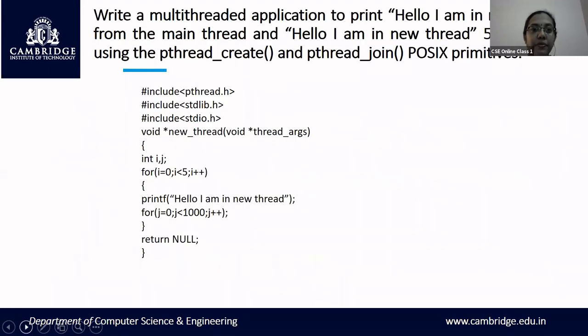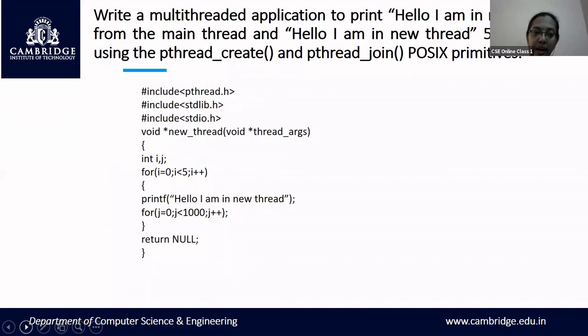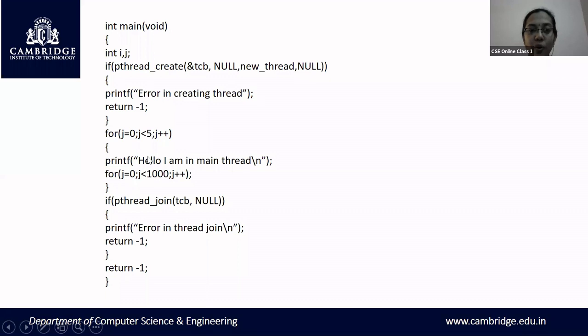So the second type of thread program is one which is used in POSIX. Making use of POSIX, you are trying to create a thread and you are going to print the message, hello, I am in new thread, 5 times, and 5 times, hello, I am in main thread. So this program is written using the POSIX primitives.